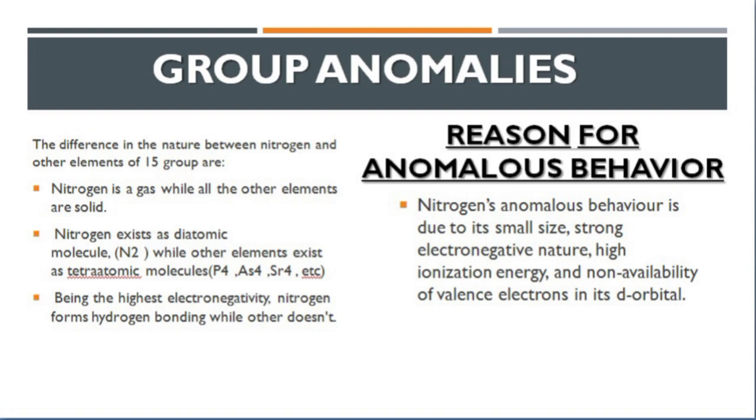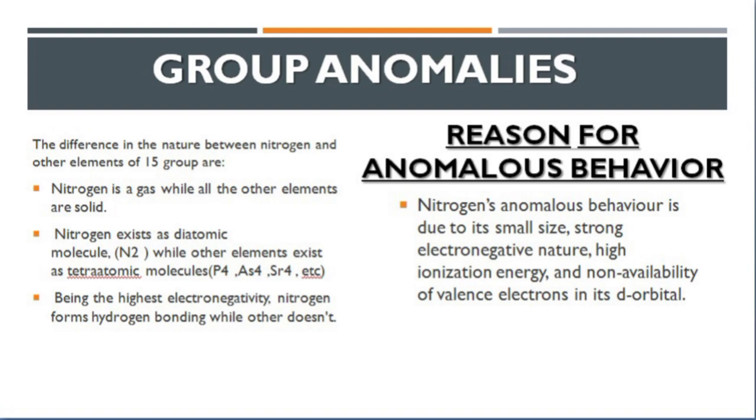There must be a reason why nitrogen's properties are entirely different from other members of group 15, or why nitrogen shows anomalous behavior. The reason is that nitrogen's atomic size is very small as compared to the remaining members of group 15. The size of an atom generally depends on the number of energy levels or number of electrons.